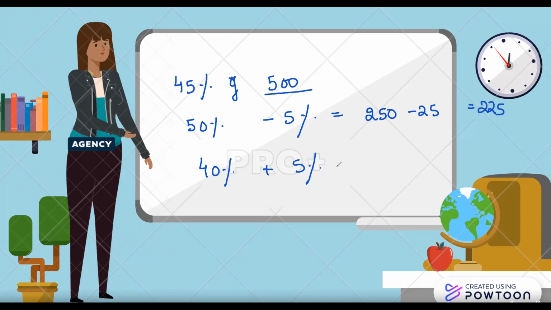Similarly, 40% of this number. 10% of this number is, remove a 0, that is 50. 40% is what? Times 4. So if we talk of 40%, first it will be 4 times 10%. 10% is 50, so 40% is 200. And then 5% will be what? 25. So again you got 225.